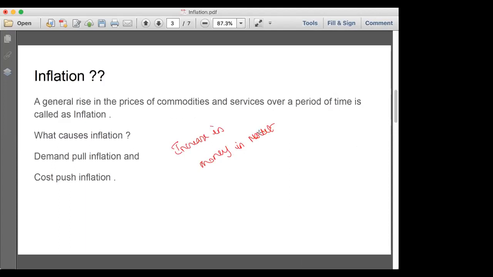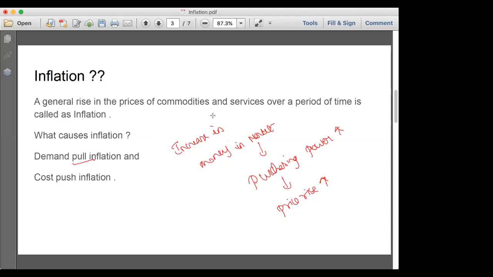When the money increases in the market, obviously the purchasing power will increase. When the purchasing power increases, then prices will rise. Then we call this inflation. This is called demand pull inflation.